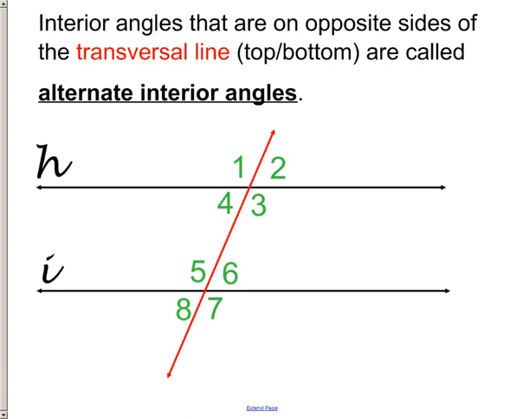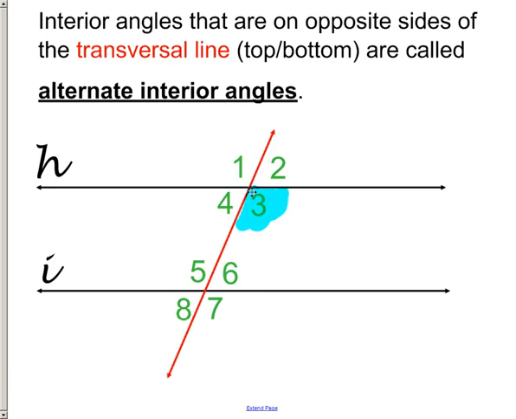First off, let's take a look at alternate interior angles. They are a set of angles. They are two angles, kind of like complementary and supplementary angles. They come in sets of 2. So if I said, hey, take a look at angle 3, well, what is its alternate interior angle? It has to be an interior angle, so it's got to be 4, 5, or 6. But the rules are this. One angle has to be at the top of the interior. The other angle has to be at the bottom of the interior. So it's got to be 5 or 6, since we're using 3 right there. It's got to be 5 or 6 will be its buddy.